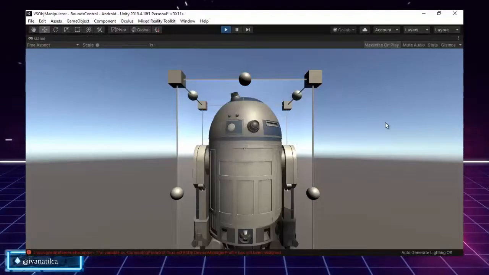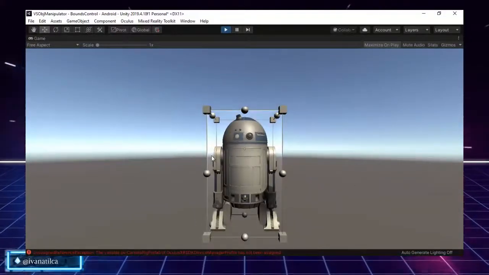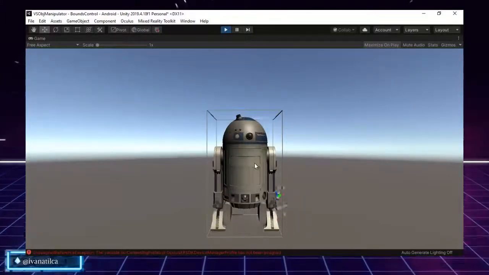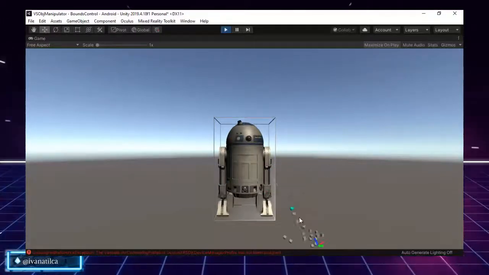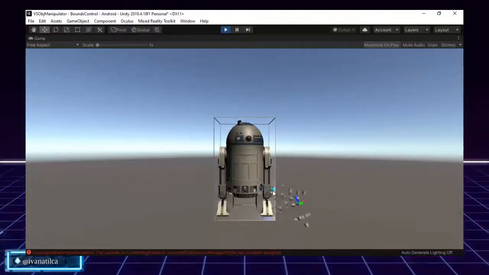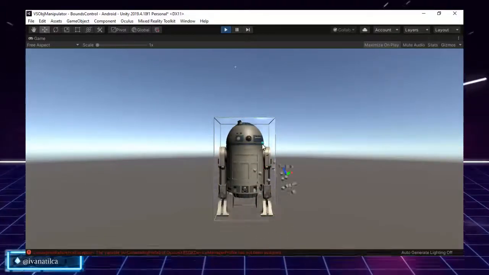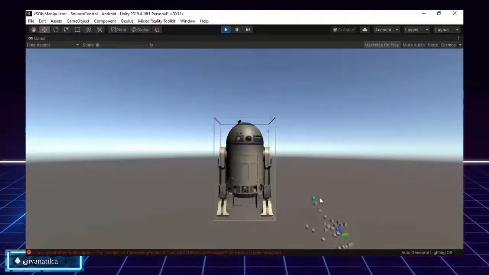Great. So as you can see, it's a nice transparent material. And when we grab R2, let's try to grab our R2. As you can see, there is a small glow surrounding R2 when we go and pick him.